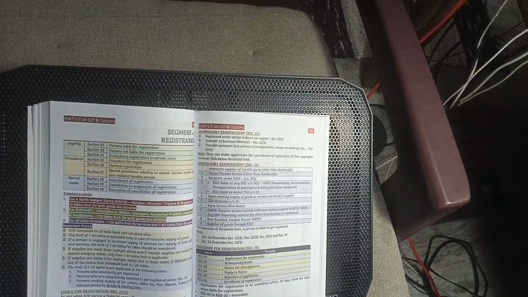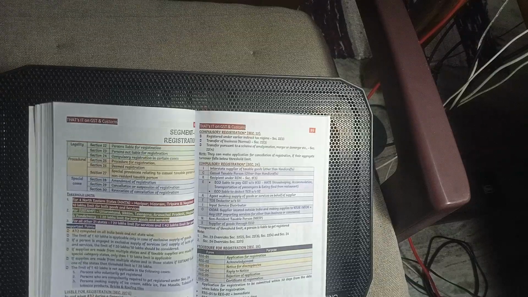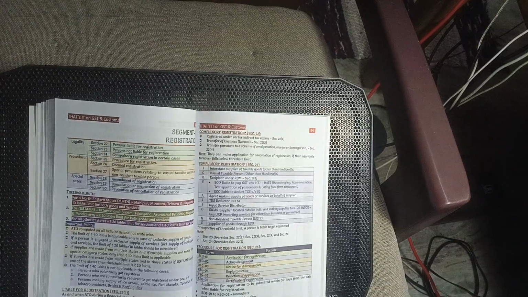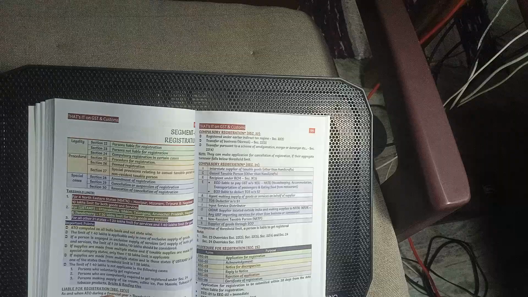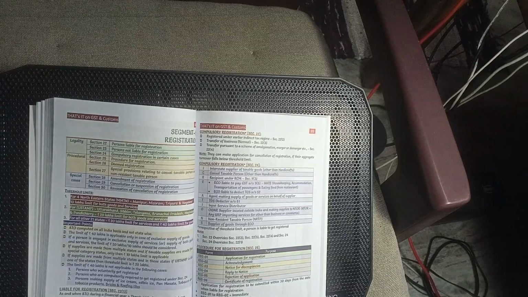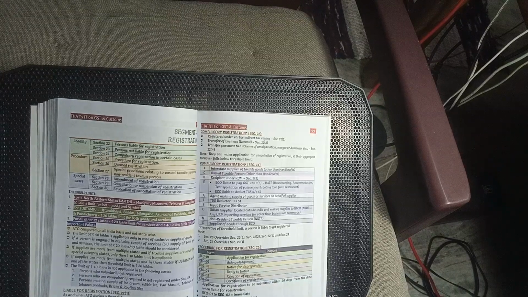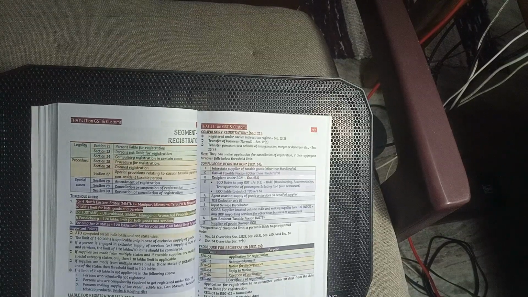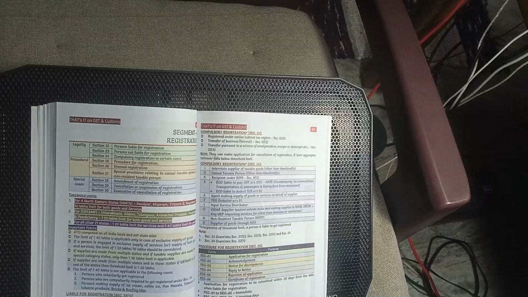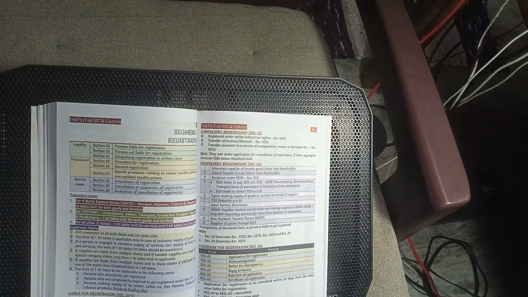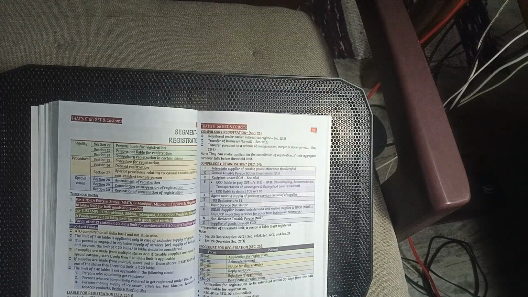Liable for registration under section 22(1) when aggregate turnover during the financial year exceeds the threshold, as I discussed above. Exemption from registration, section 23: exclusively engaged in making exempted supplies, including non-taxable supplies; agriculture to the extent of cultivation of land; exclusively engaged in supplies on RCM basis. If a person makes both exempt and taxable supplies, then the above exemption is not available.